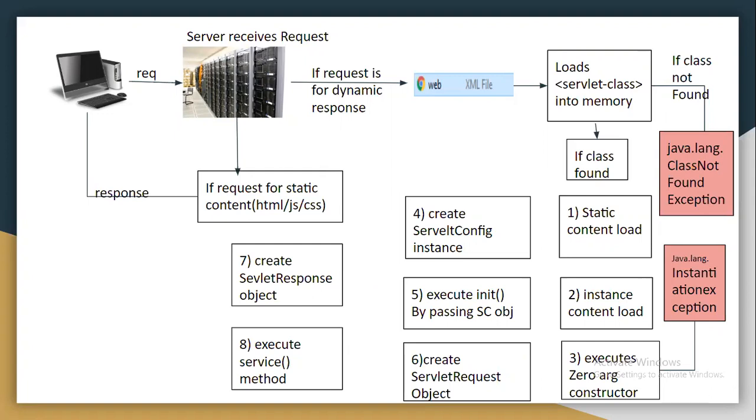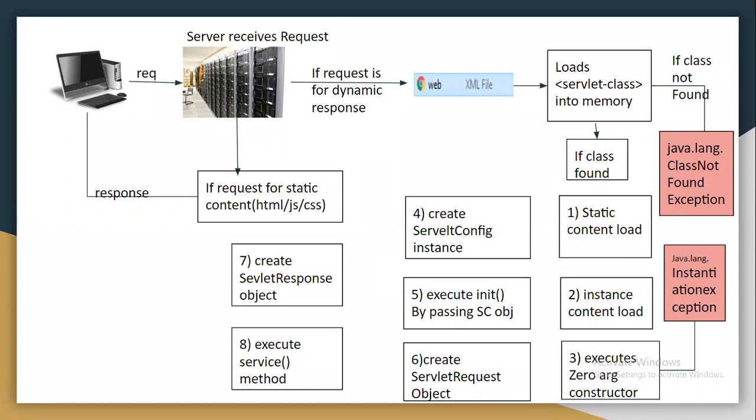So which service method will execute? Who overrides the service method? Is it GenericServlet or HttpServlet? HttpServlet. Exactly. So the starting point is the HttpServlet service method.